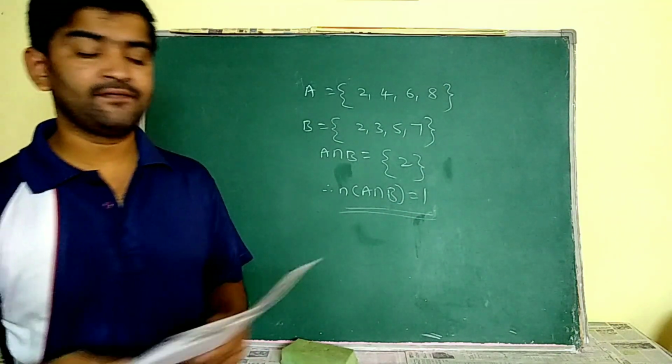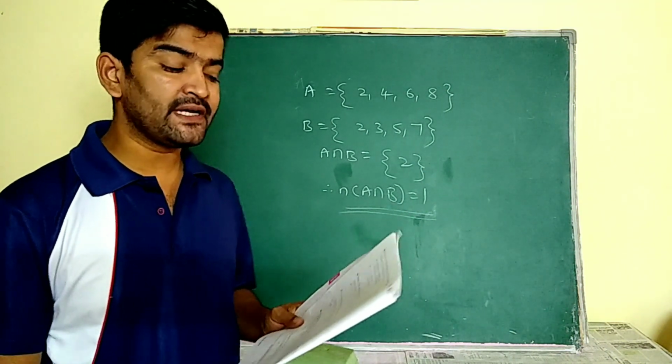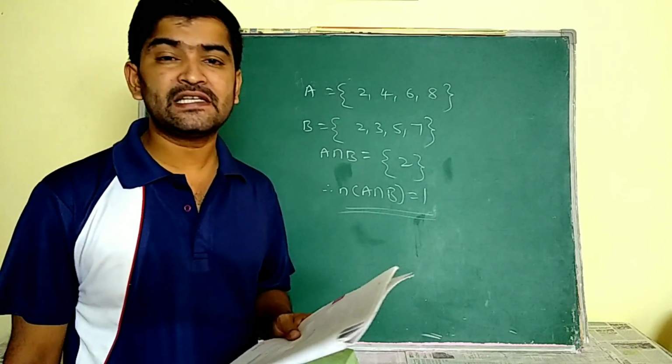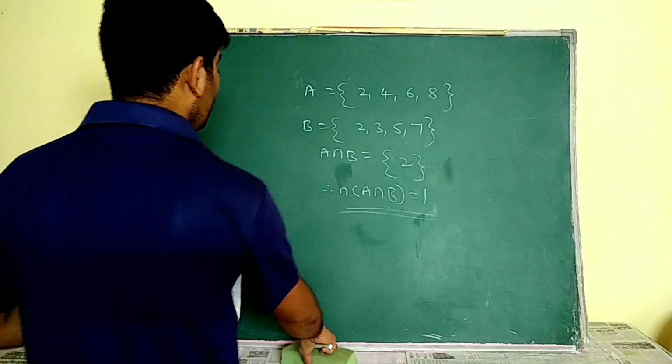Therefore the number of A intersection B is equal to 1. In the 35th bit, if A intersection B is equal to 5, then which of the following is correct, he is asking. That means he gave us A intersection B is equal to 5.